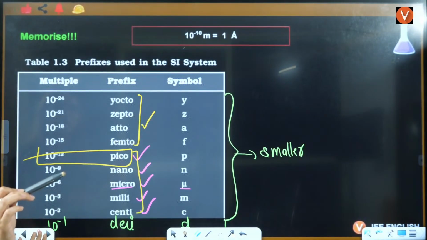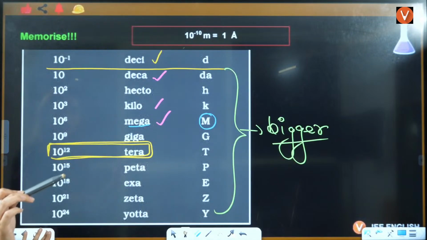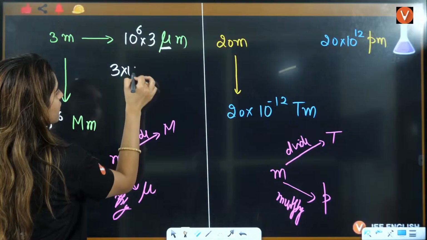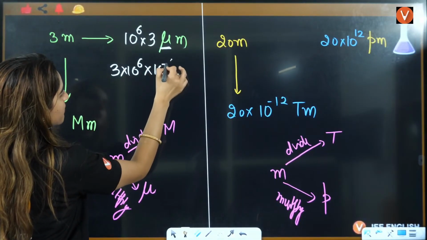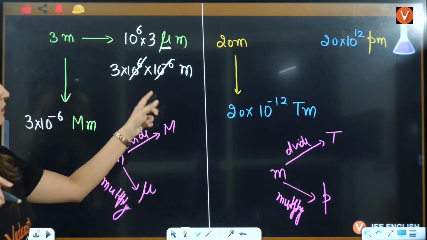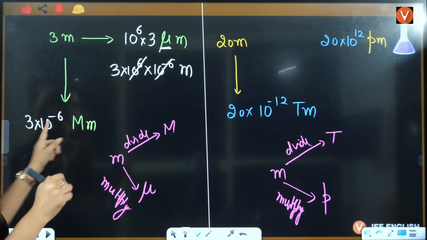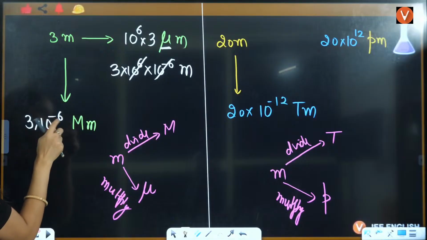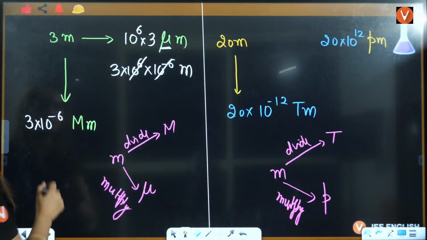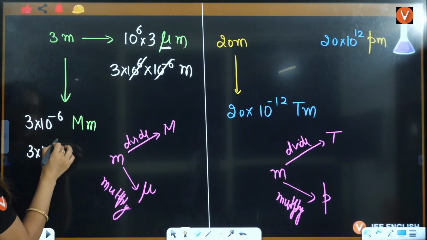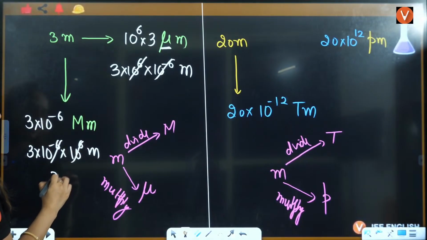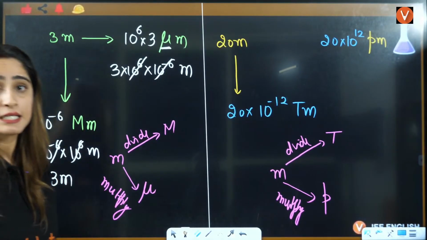So here, simple is, if you multiply, this is 3 into 10 raised to power 6 multiplied by 10 raised to power minus 6 meter. So that will be 3 meter, right? If you put the value of capital M here, that is given to be 10 raised to power 6, you will get 3 into 10 raised to power minus 6 multiplied by 10 raised to power 6 meter, that will come out to be 3 meter. Right? Okay?